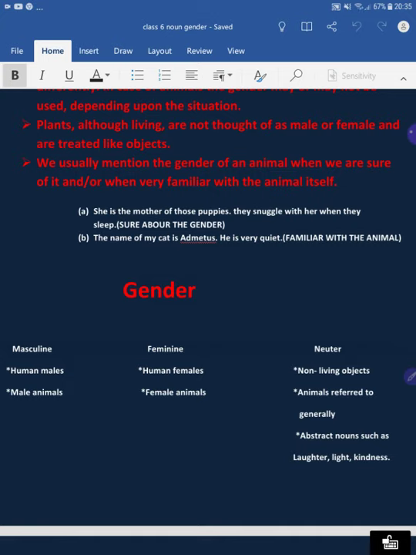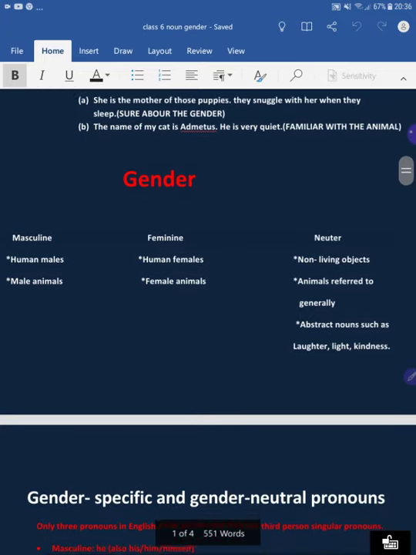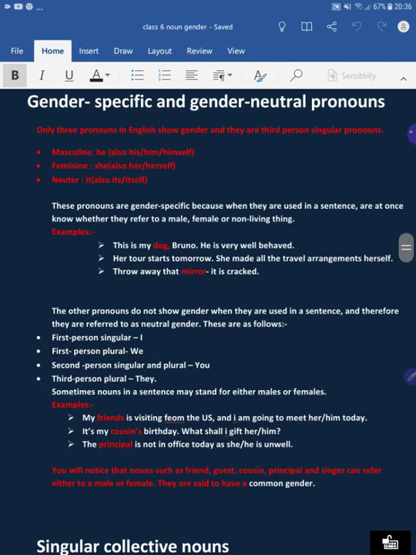In gender, we have learned masculine, feminine, and neuter. Masculine is for human males or male animals. Feminine is for human females or female animals. Neuter is for non-living objects, animals referred to generally, or abstract nouns such as laughter, light, kindness. These are the genders. We have also learned about gender-specific and gender-neutral pronouns.